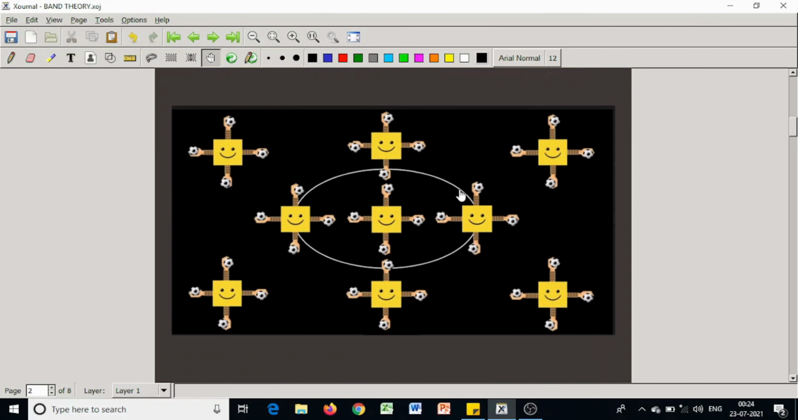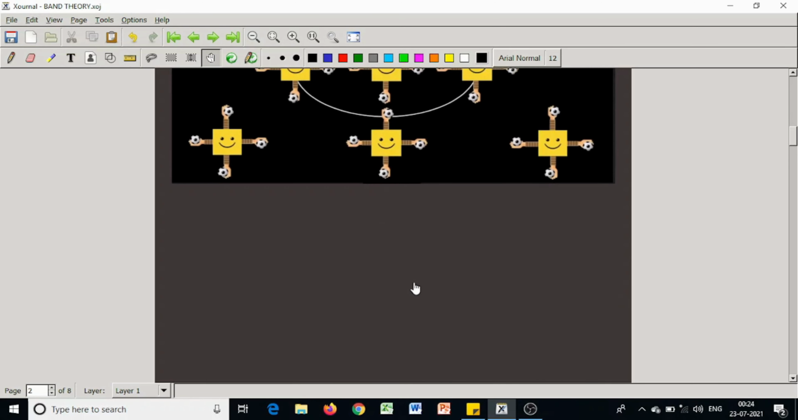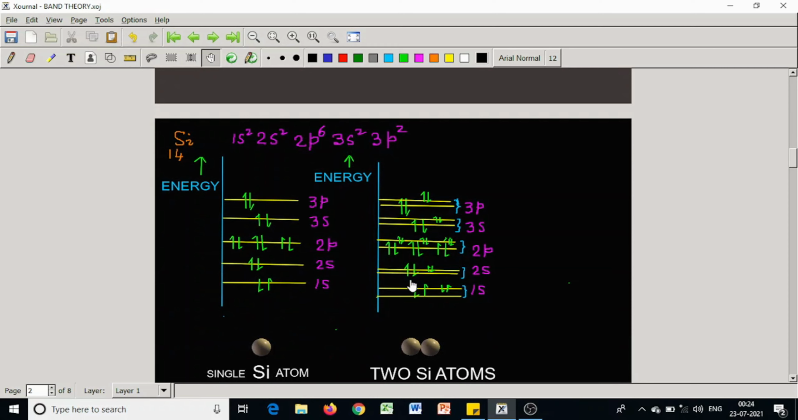With this idea, this is silicon, a semiconductor, silicon or germanium. Silicon forms covalent bonds like this. This is the electronic structure of silicon: 1s2, 2s2, 2p6, 3s2, 3p2. Suppose this is a single silicon atom, it has an electronic structure like this.